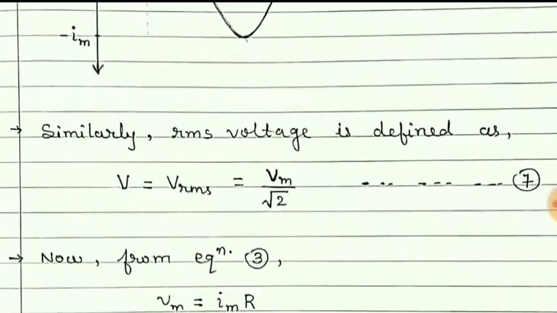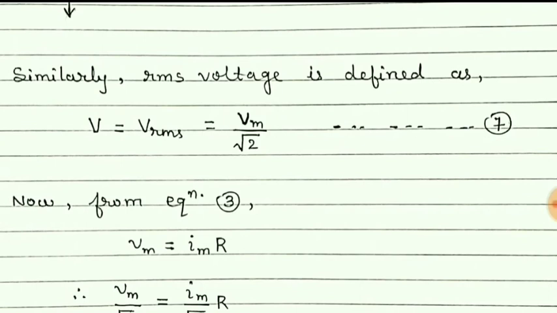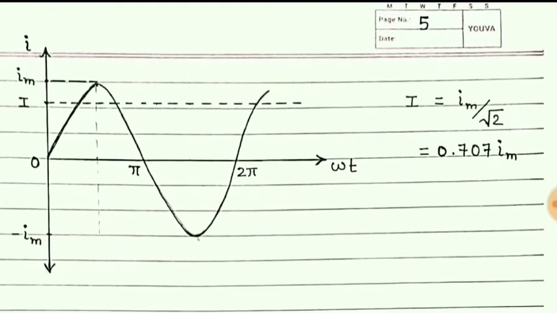Now, similarly, we can define RMS value of voltage denoted by capital V, or we can denote it by Vrms, and that is equal to Vm upon root 2, as I is equal to Im upon root 2.